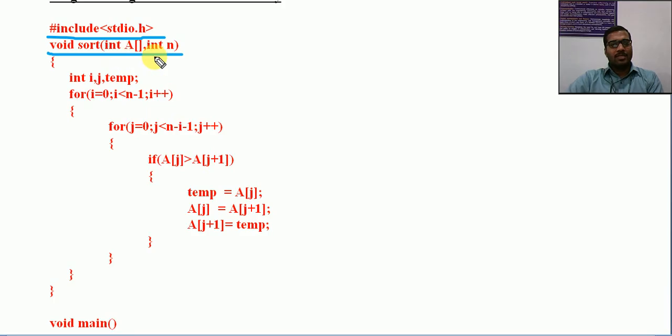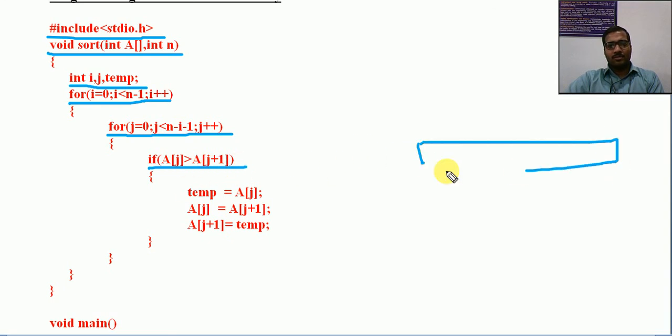It is receiving an array here, and the second one is the size also. The array is available here and the size is also available. Inside that I am declaring i, j, temp, for i equal to 0, i less than n minus 1, i plus plus. n is the size received from the parameter. For j equal to 0, j less than n minus i minus 1, that is the bubble sort inner loop. Now a of j will be compared with a of j plus 1, that means bubble sort, the same thing.